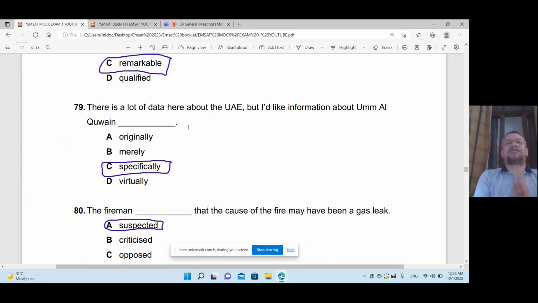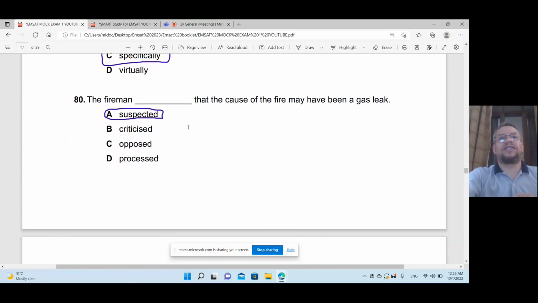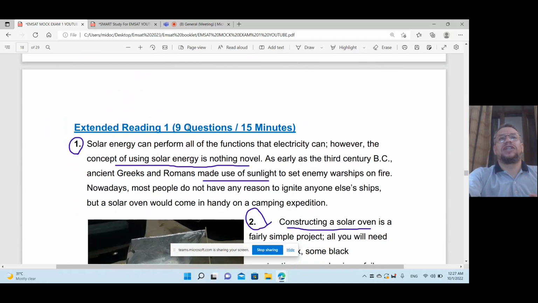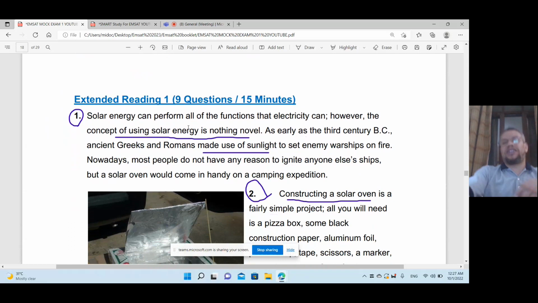I'd like specific information. It means specifically at the end. That's right. The fireman suspected that the cause of the fire may have been a gas leak. Means predicted, expected.